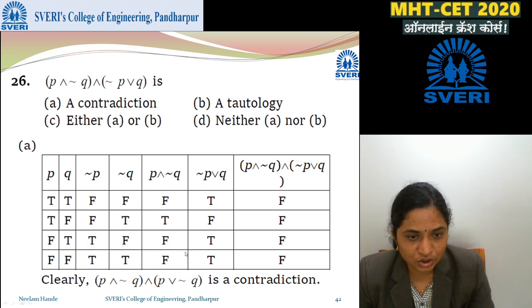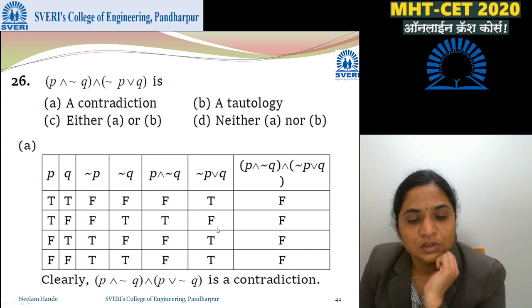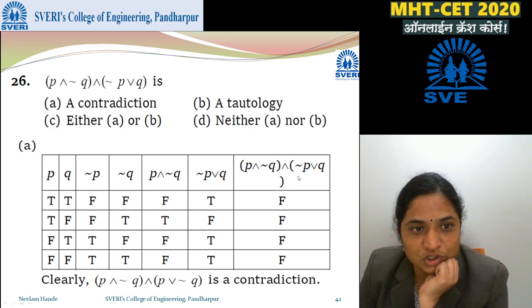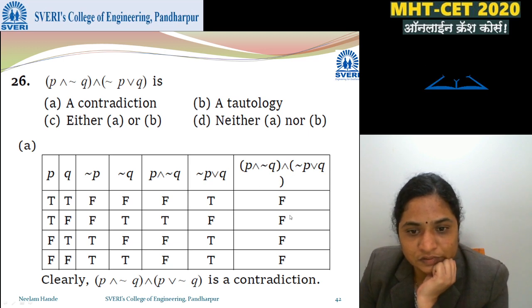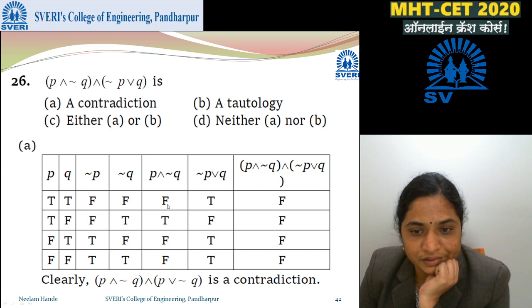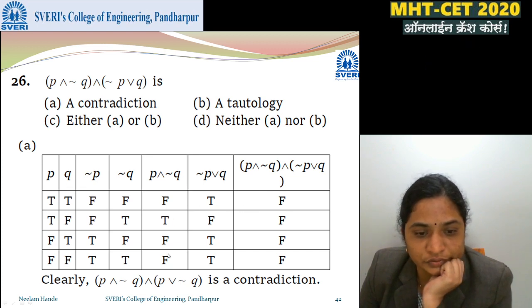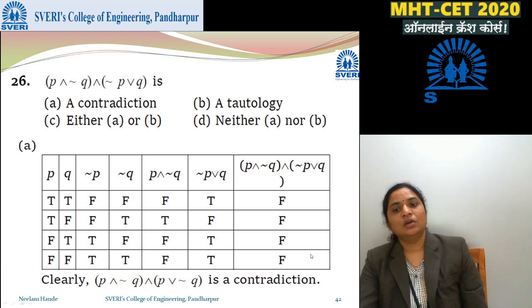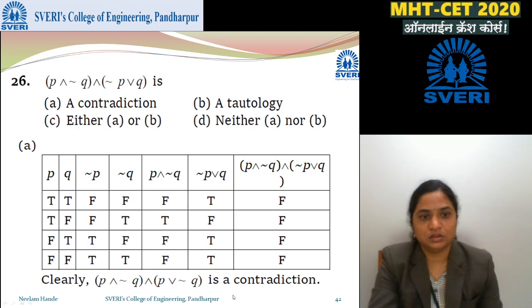P and negation Q, here we are checking TFF, TTT, FF is F and FT is F. Only TT we are writing T. Next we will finally check the 5th and 6th in 7th, that is and. So F and T, F, TF, F, FTF, FTF. So all are F, means it is a contradiction.